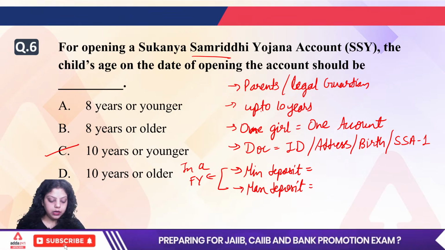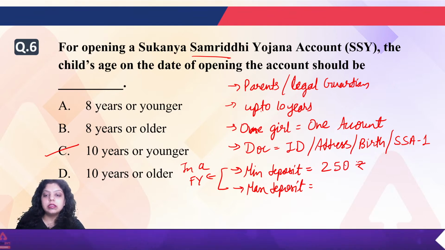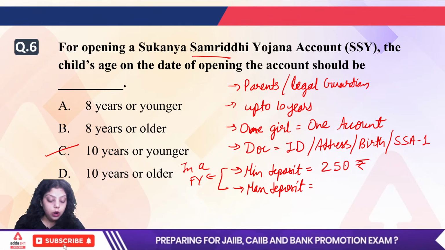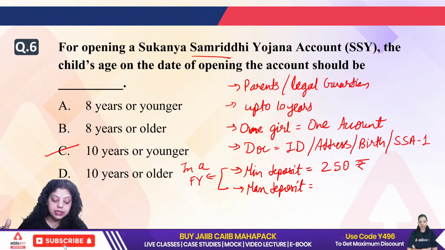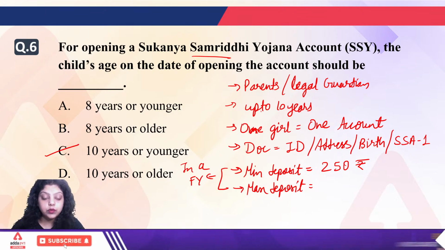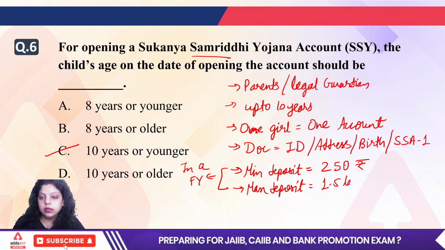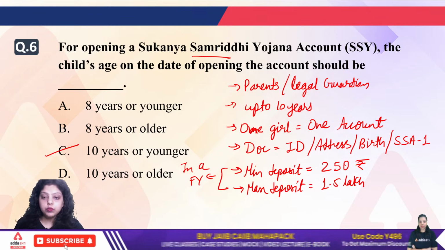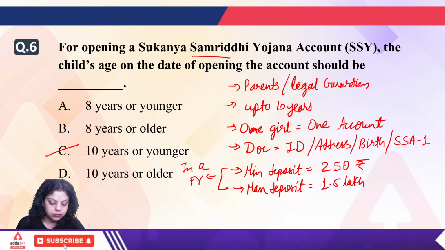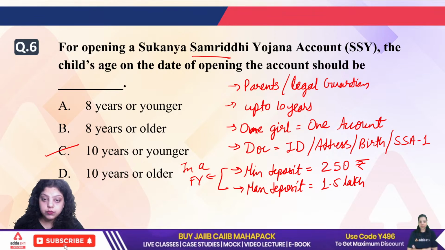500, 250, 500, 1000, 500. No, it is 250 only. When this scheme was launched in the year 2015, the initial or minimum deposit in a financial year used to be 1000, but it has been reduced from 1000. It is now 250 rupees only in a year, and the maximum deposit is 1.5 lakh only. In a financial year, you can deposit 1.5 lakh. So minimum 250 rupees, maximum 1.5 lakh. Earlier, the minimum deposit was 1000 in the year 2015.